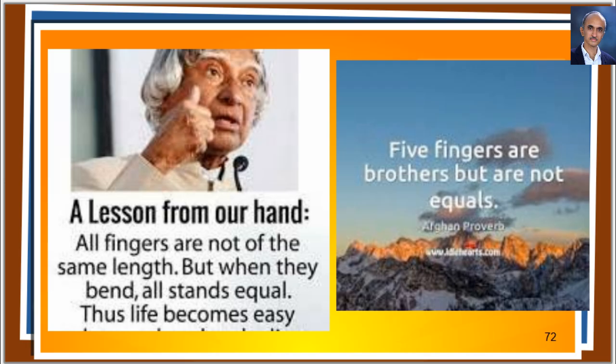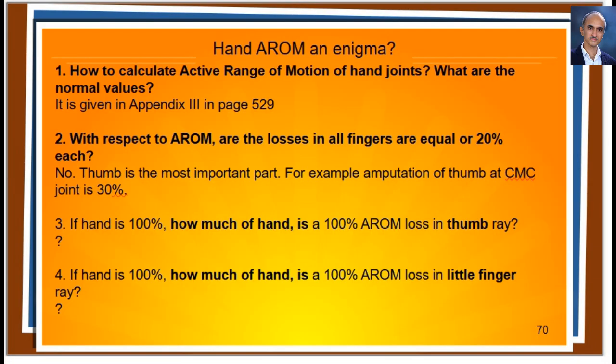For example, if 100% of motion of the thumb is lost in one case, and 100% of motion of the little finger is lost in another case, how do you compare? Are they equal? Or, in other words, if the hand is 100%, how much of the hand is a thumb ray? And how much of the hand is a little finger ray?